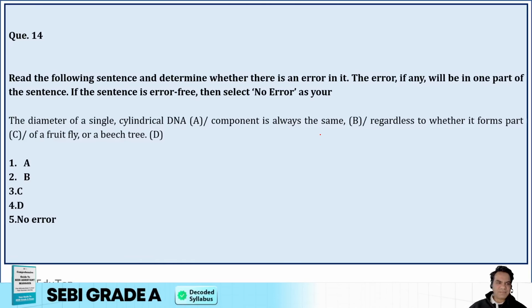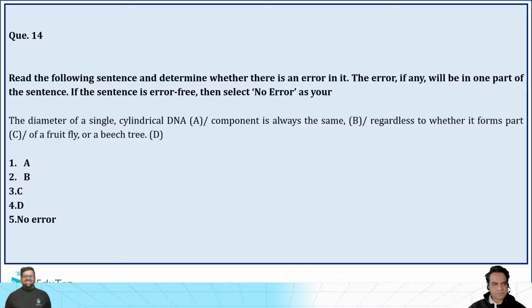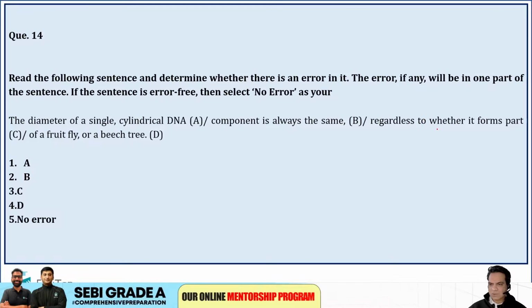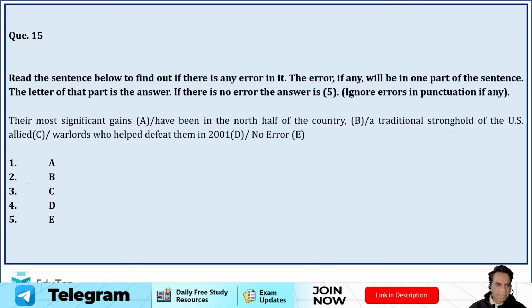Next question, guys. The diameter of a single cylindrical DNA component is always the same regardless to whether it forms part of a fruit fly or a beech tree. So it should be regardless of, not regardless to. So I think option C is incorrect here. So option 3 is your correct answer, guys.